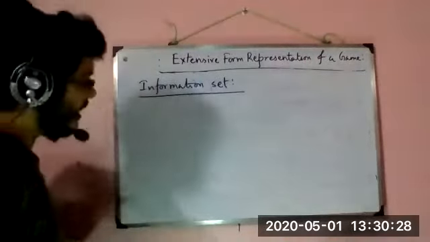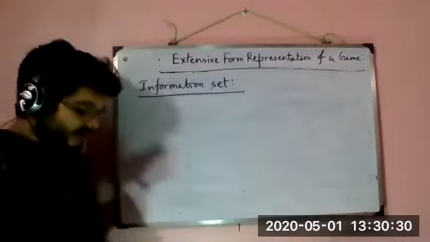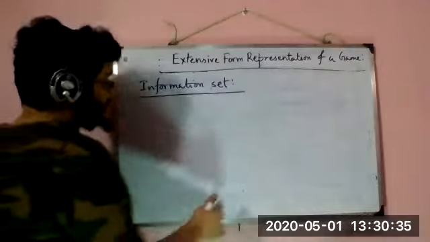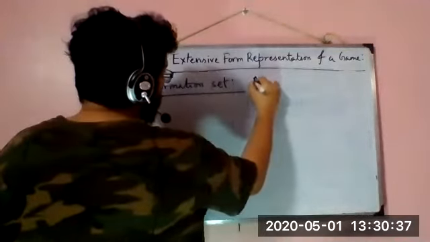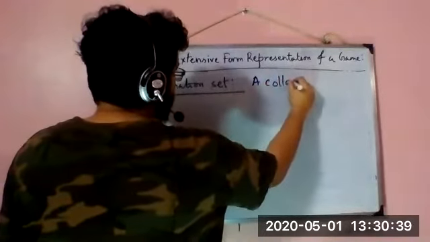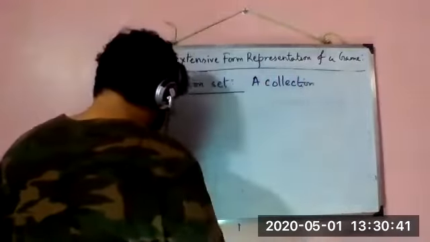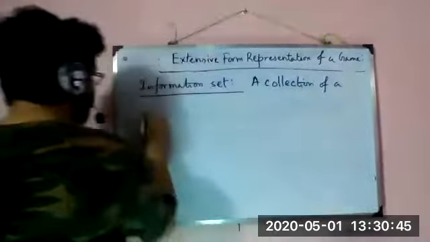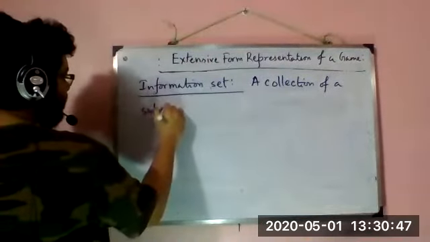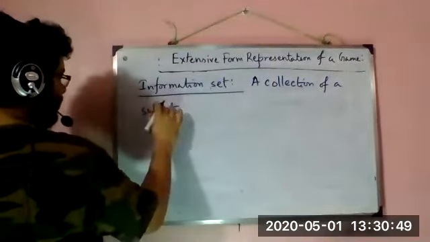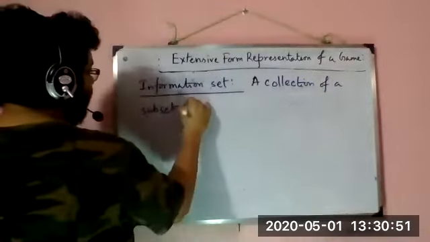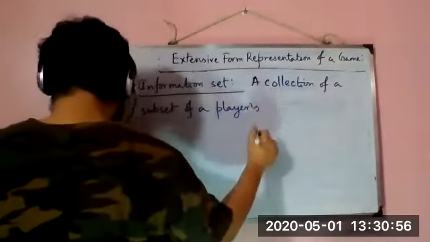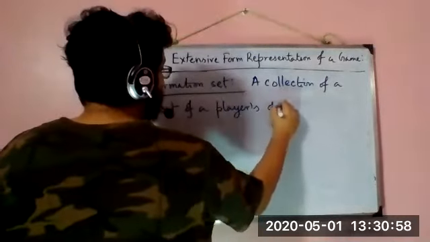In reference to the game that we have just drawn, an information set is obviously a collection, because it's a set. So a collection of what? A collection of a subset of a player's decision nodes.